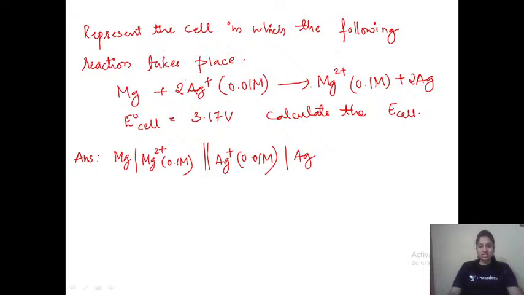So this is the representation of any particular cell: from what to what it is getting converted, and if any concentration is given, you have to mention it, then the salt bridge and the other species. Now what else are they asking us to calculate? Calculate E cell. From the Nernst equation, E cell is equal to E naught cell minus 0.059.